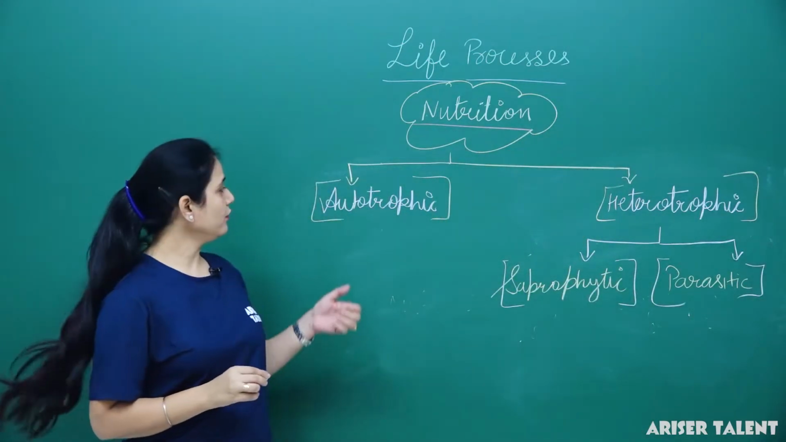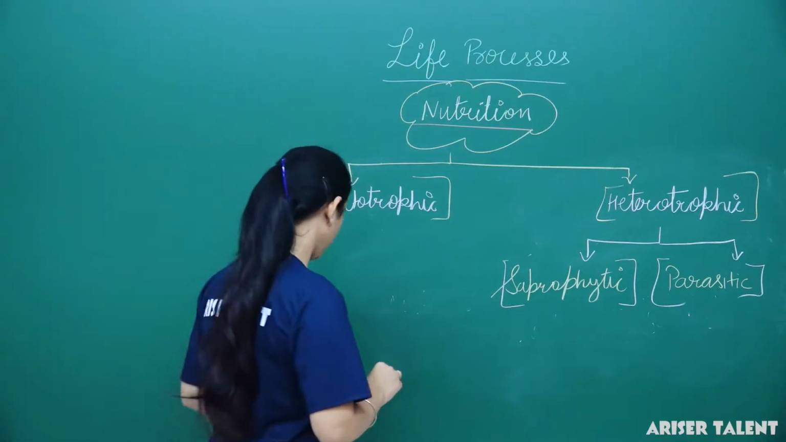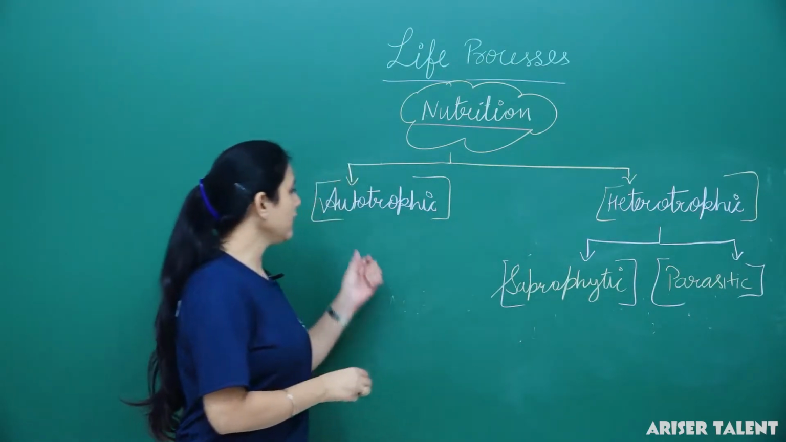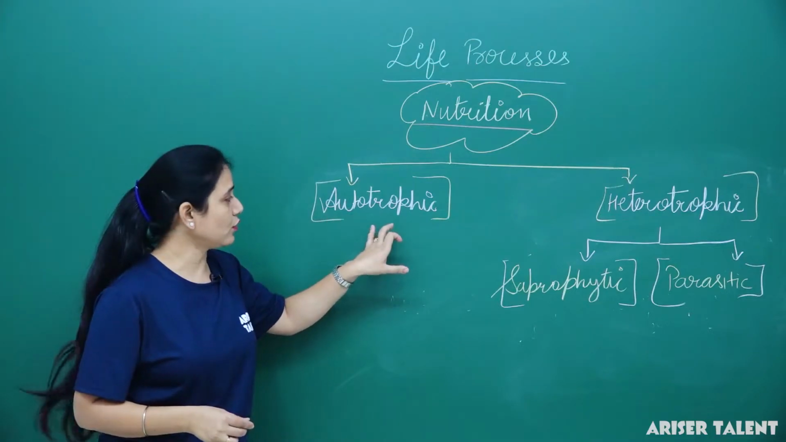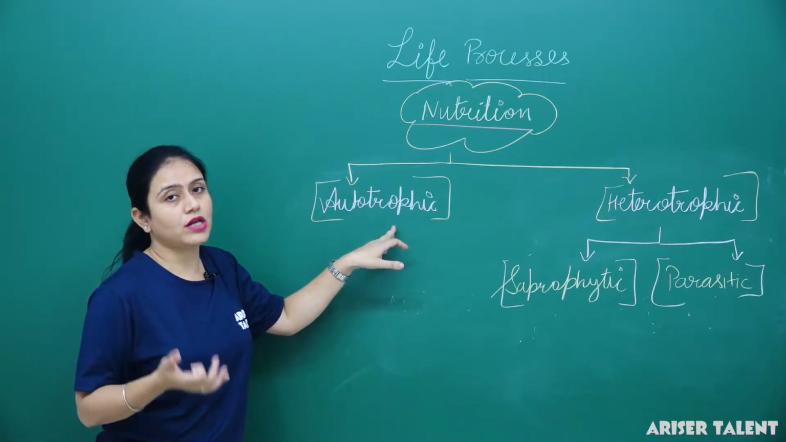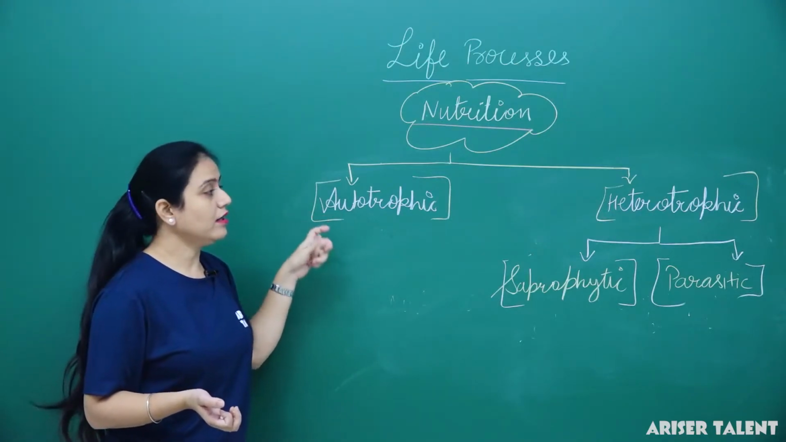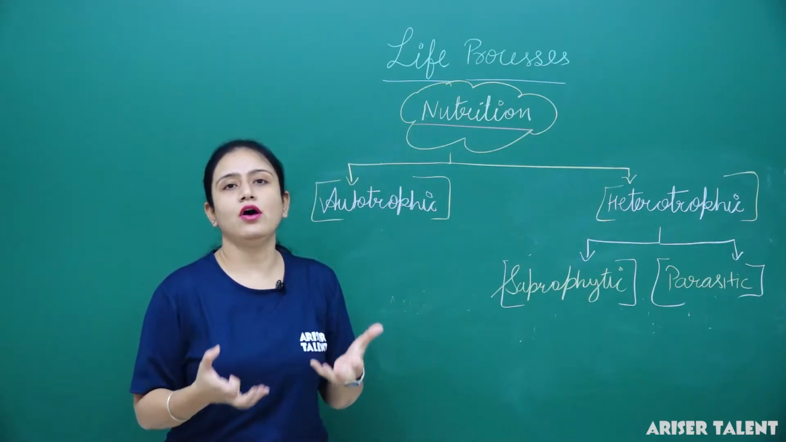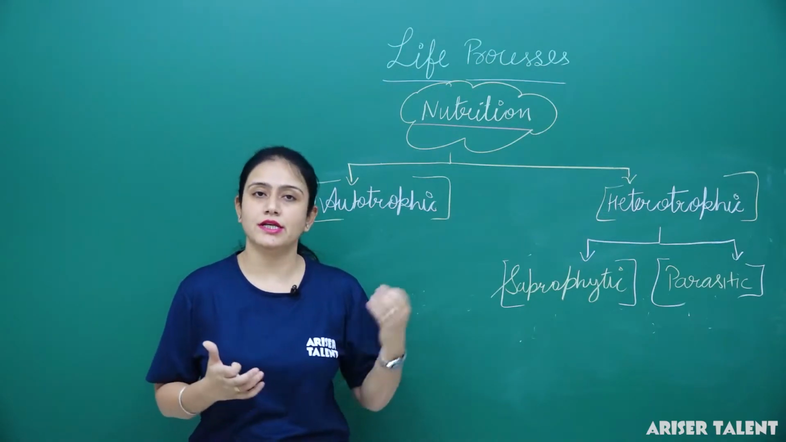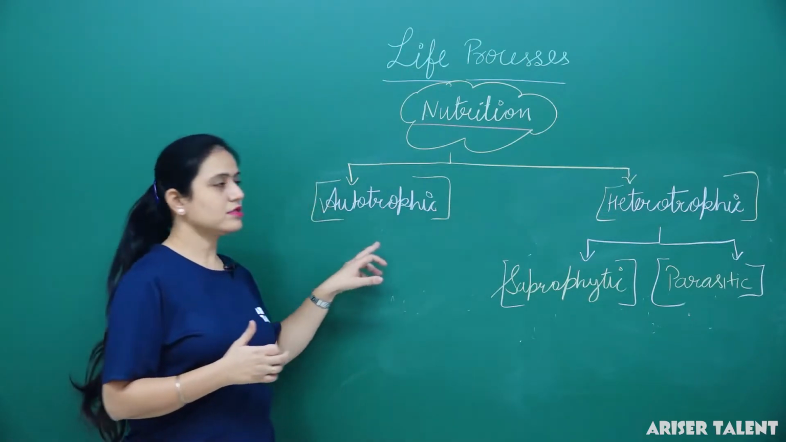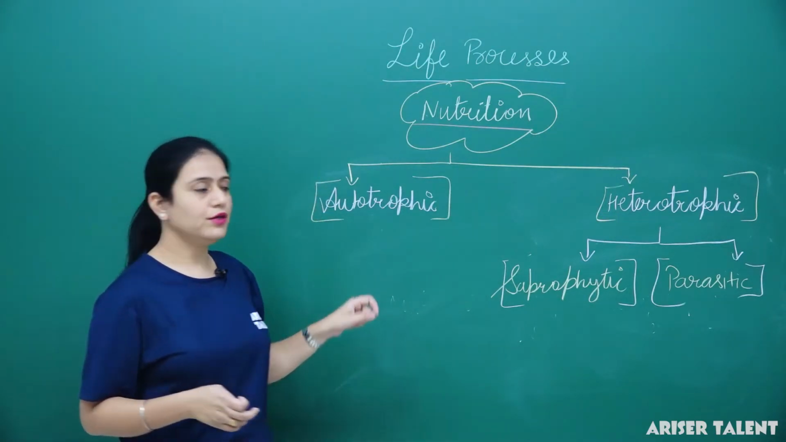First of all we will talk about autotrophic nutrition. As the name itself defines, autotrophic means when an organism synthesizes its own food by utilizing inorganic substances which are present in its surroundings. That process is known as autotrophic nutrition.